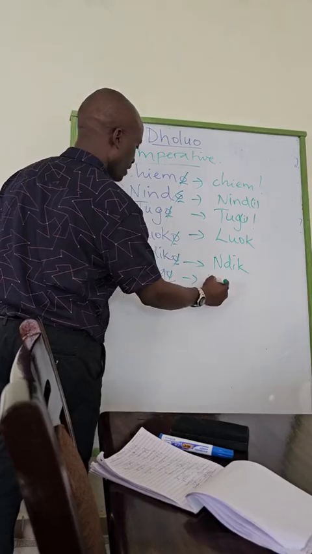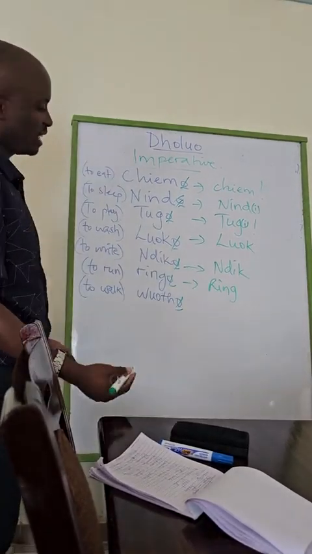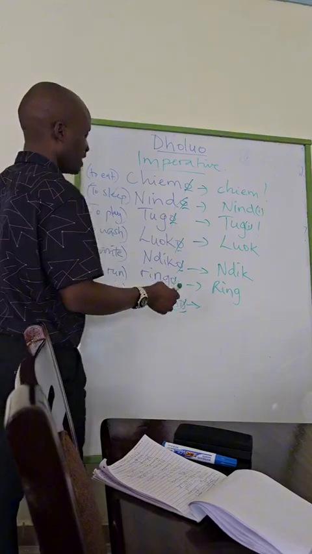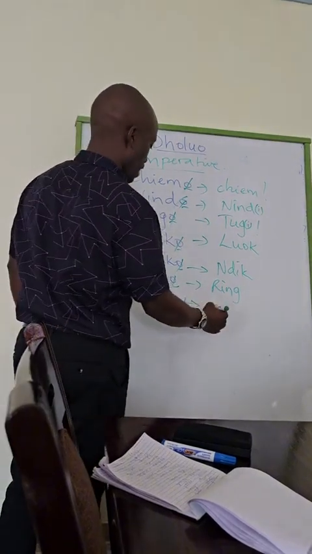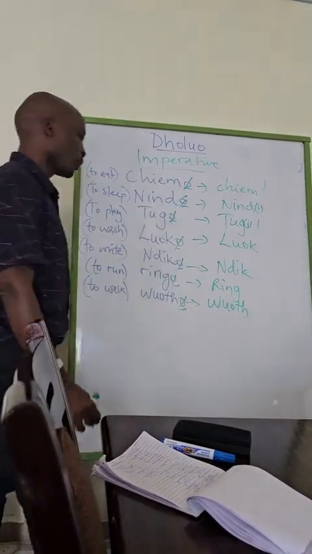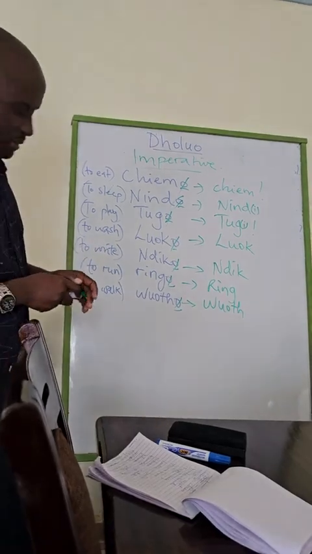Ringo, ring. Again, you can also say ringi. Especially people from the southern part of Nyanza, they say ringi. Walk, you also say what? Wot. Now, that's how you speak in the imperative.